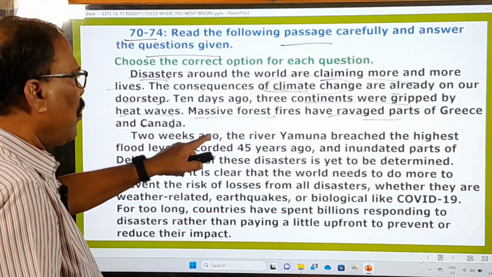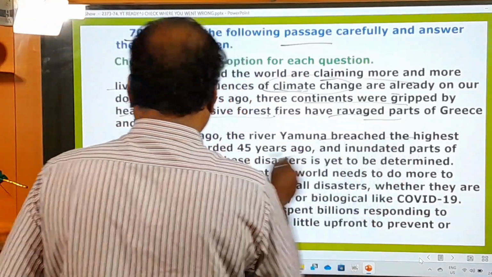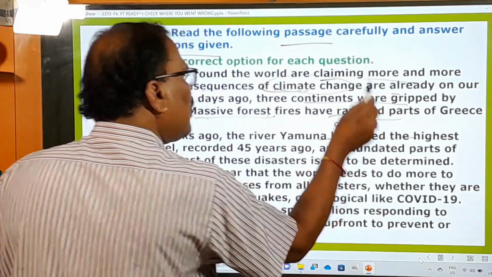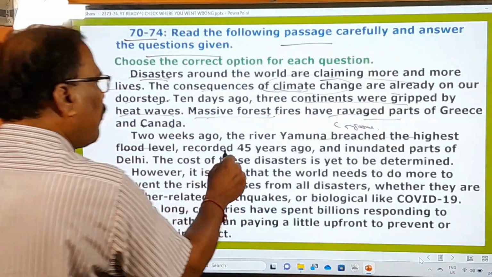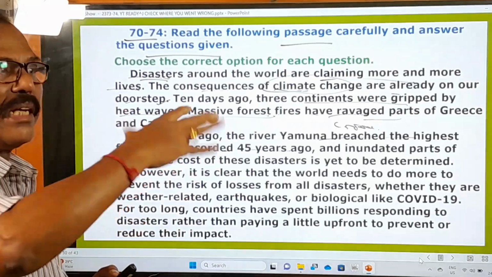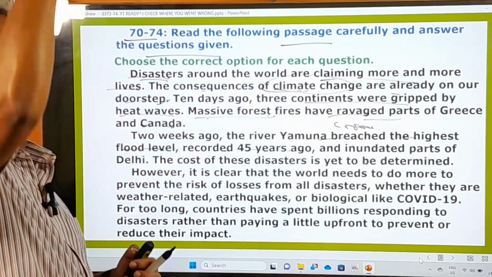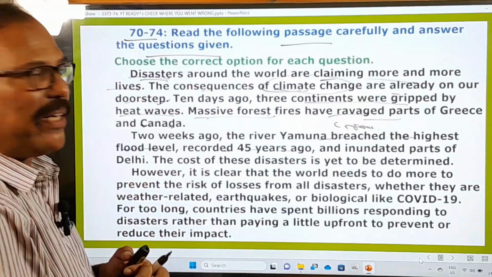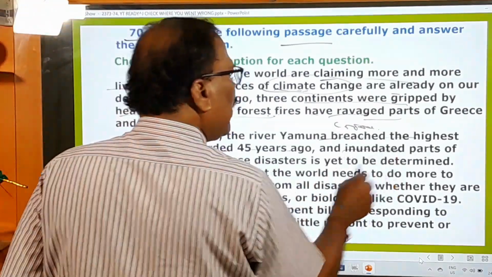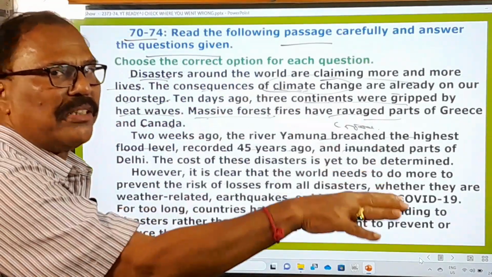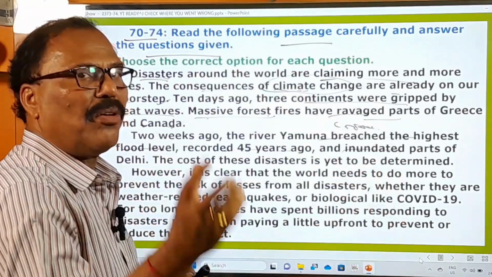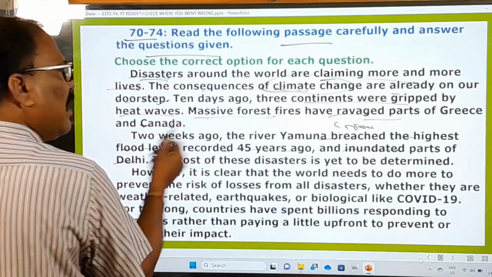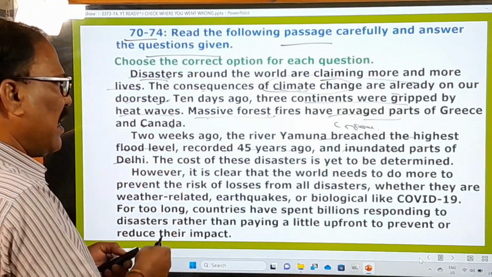2 weeks ago, the river Yamuna breached the highest flood level. It breached means crossed. It crossed the highest flood level recorded 45 years ago, and again this year it happened. That is the thing. And inundated means floods, submerged in water. Inundated parts of Delhi, the floods inundated parts of Delhi.